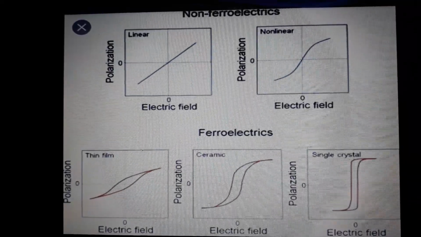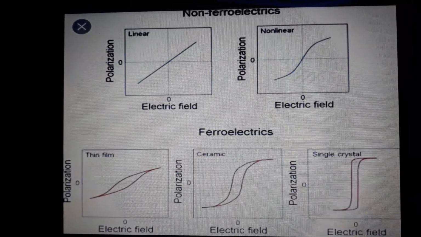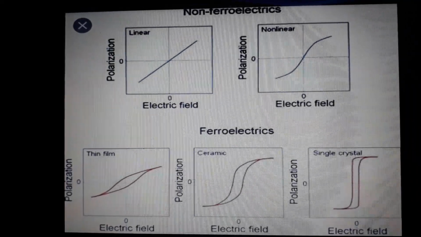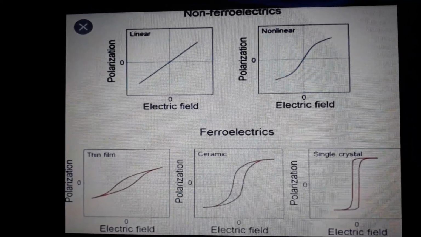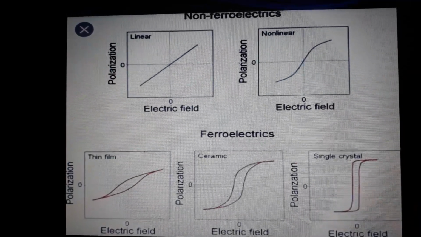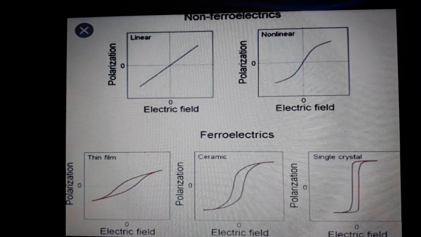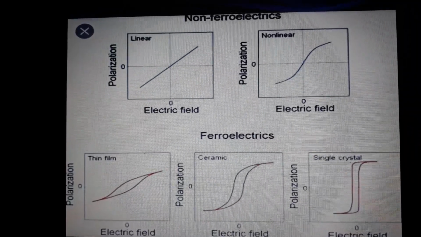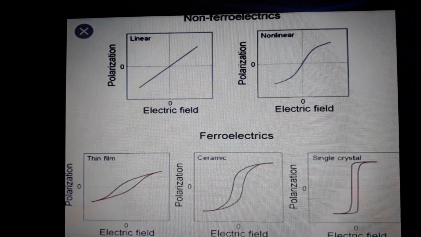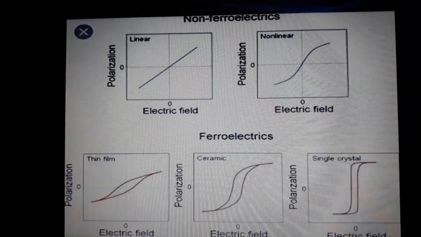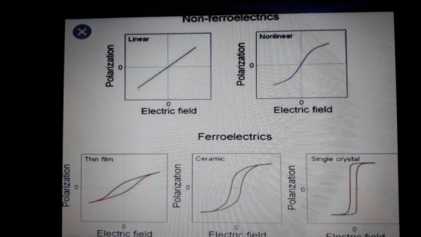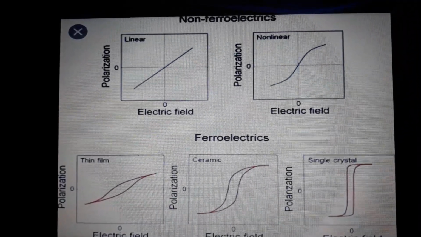When we plot polarization versus electric field for the thin film, ceramic and single crystal, in all three cases the graph takes a hysteresis shape. Compared to non-ferroelectrics, which are linear or non-linear, here they take a hysteresis shape, but it is quite different from one to another.